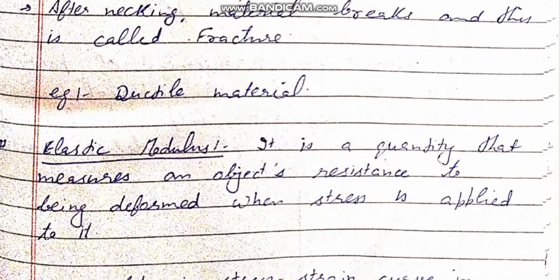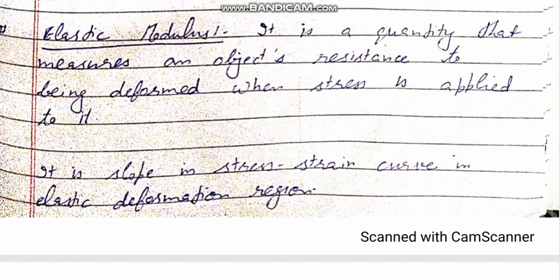Elastic modulus is a quantity that measures an object's resistance to being deformed when stress is applied to it. For example, if we apply a stress to a certain material, it will not simply change its shape. It will resist to some extent, saying that it will not change its shape. But when the stress is increased beyond that limit, it can't resist, and it will change its shape permanently.